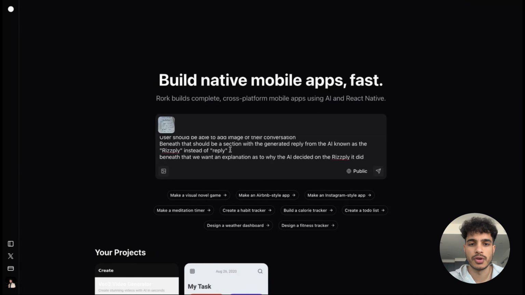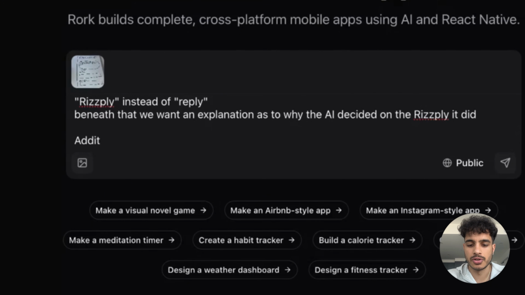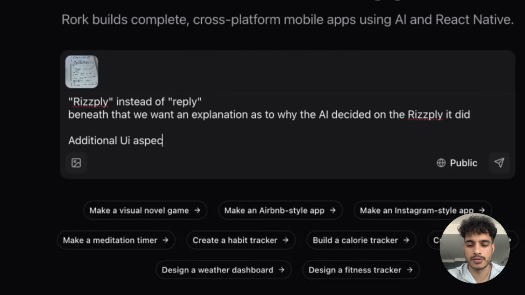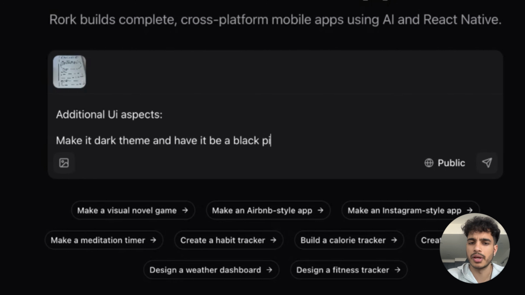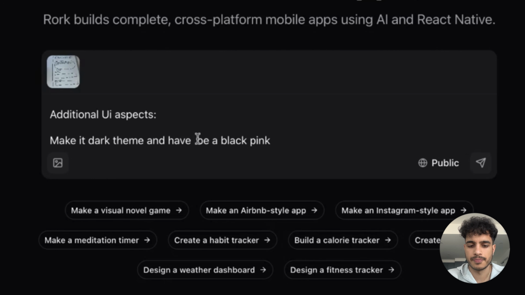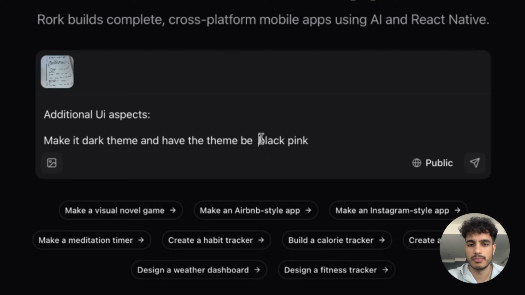Again, you want to be specific on how you want the UI to be designed, because this will help Roark create as accurate of a UI as you are expecting. These are the main features. I can add additional UI aspects, make it dark theme, and have the theme be black and pink.